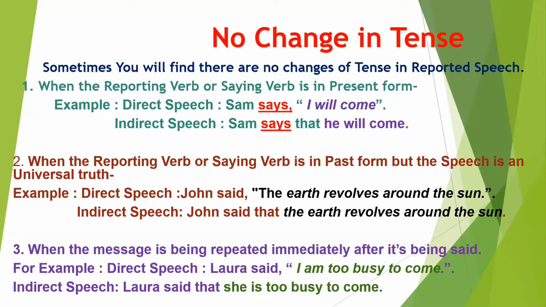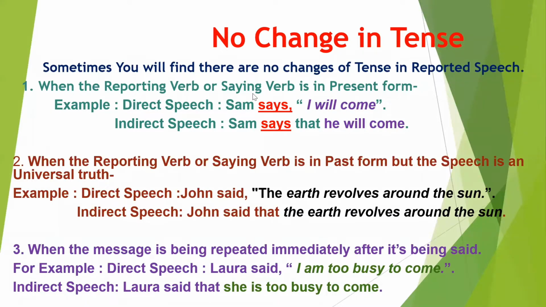See the example. Sam says, I will come. Here, says is the saying verb. And when you will make it into indirect, you will change it like Sam says that he will come. You see here, no changes happen for the tense because the reporting verb is in present form. That's why.